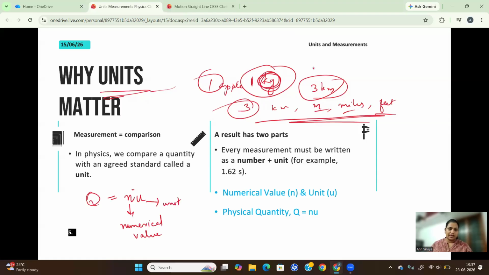This is not n multiplied by u. This is the representation: a numerical value and a unit associated with it. Is it clear? All right. Let's go to the next topic then.